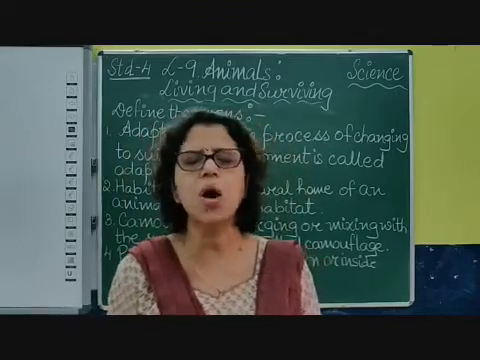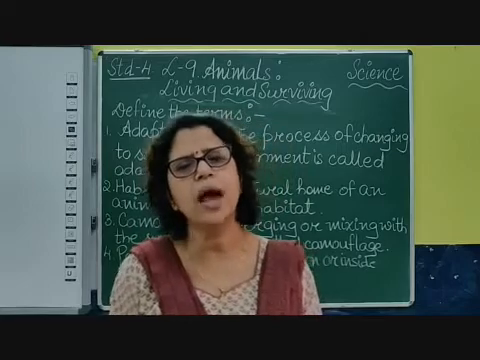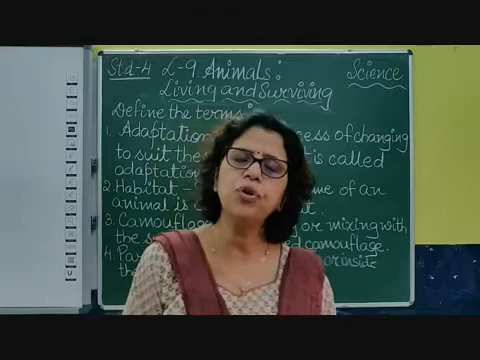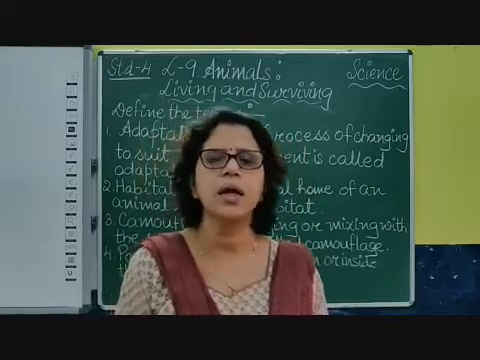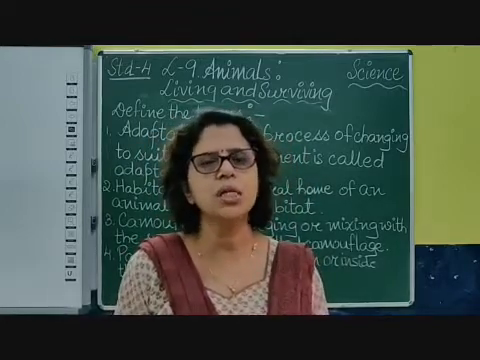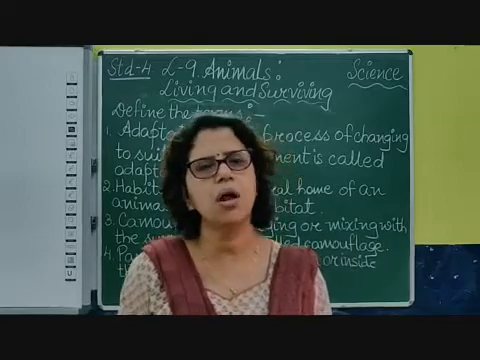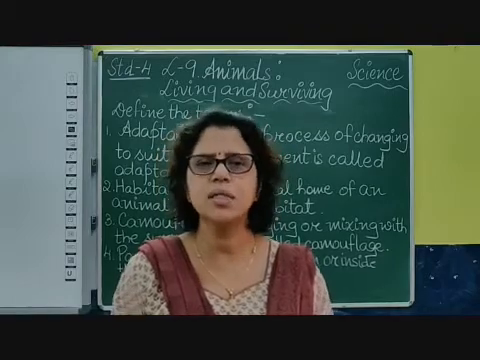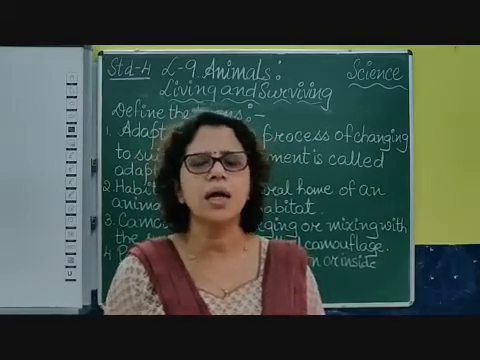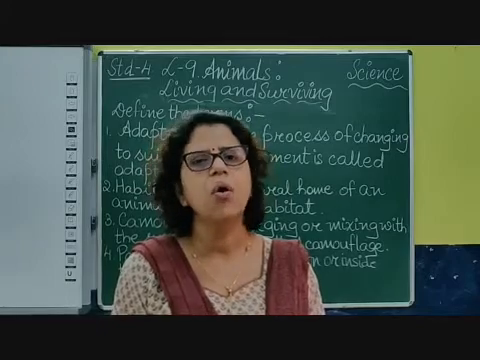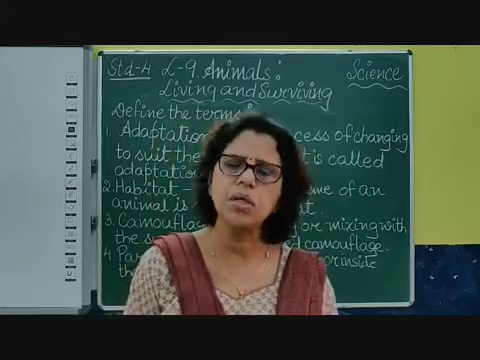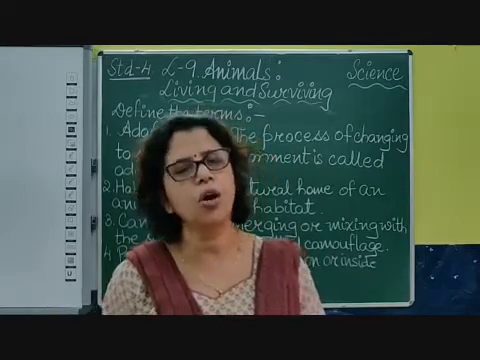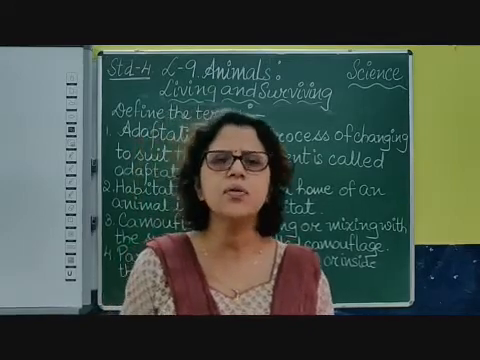Okay, so this is how, children, we can group the animals based on their habitat. Based on the food they eat, we discussed that animals which eat plants are called herbivores, animals that eat other animals are carnivores, and animals that eat both plants and animals are called omnivores. And the animals that live on other animals' bodies for their food are called parasites.